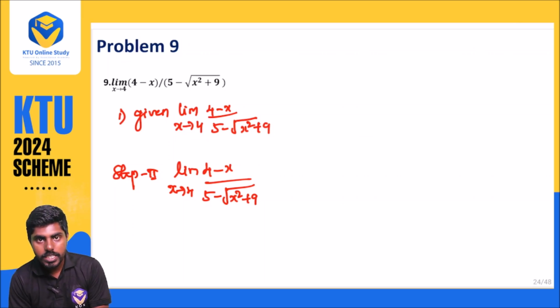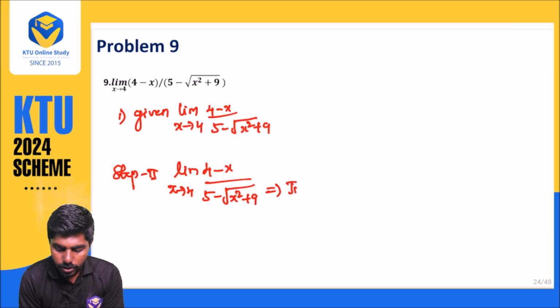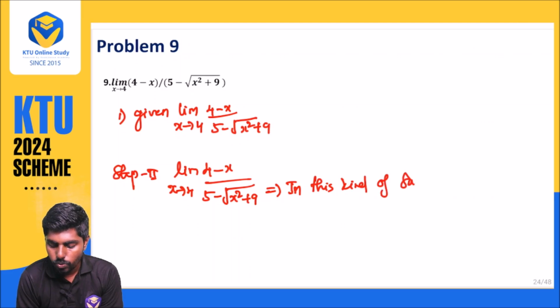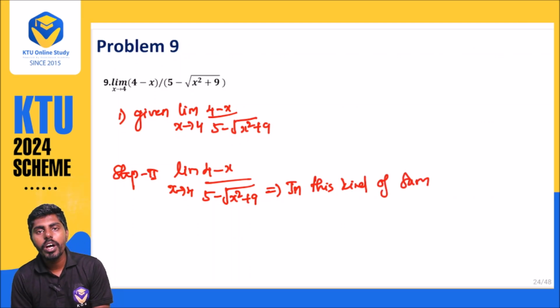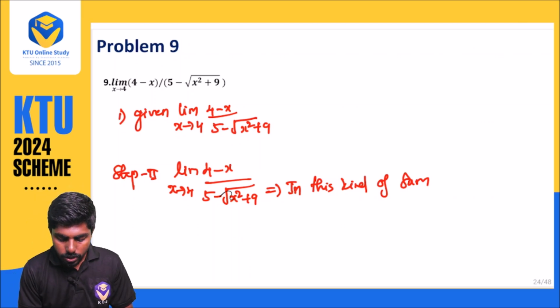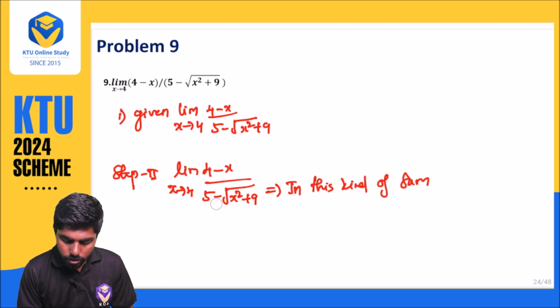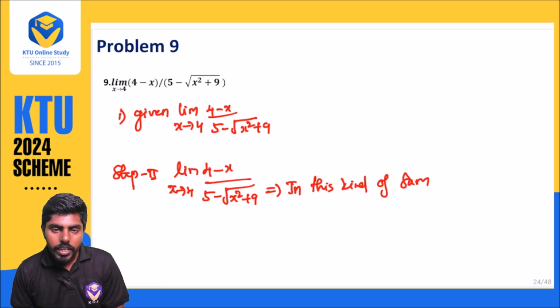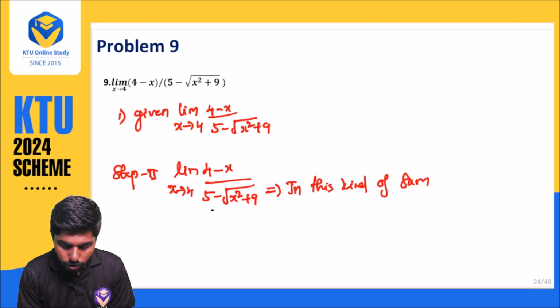So in this kind of sum, what you want to do is take the conjugate value. How can you take the conjugate? If it is a plus symbol, you take a minus symbol, just taking the alternative symbol. So here it is a minus symbol, which means you take the plus symbol of this value.